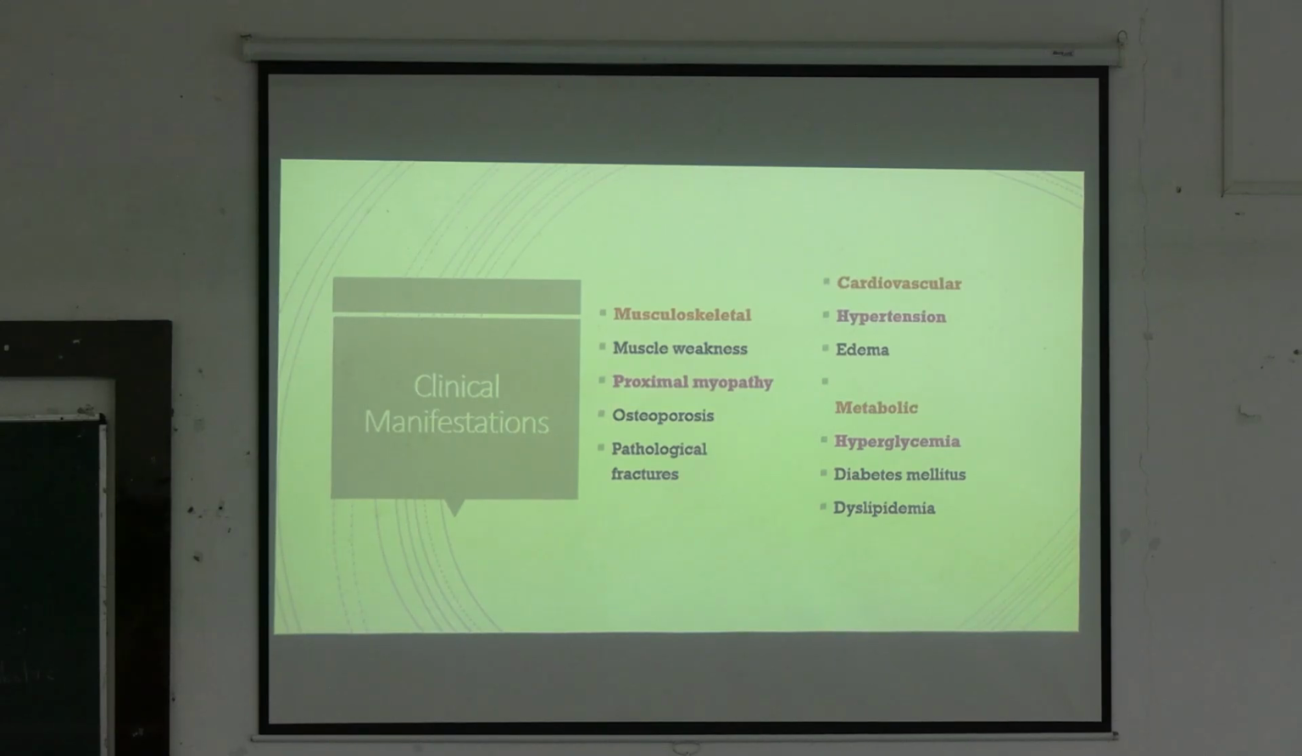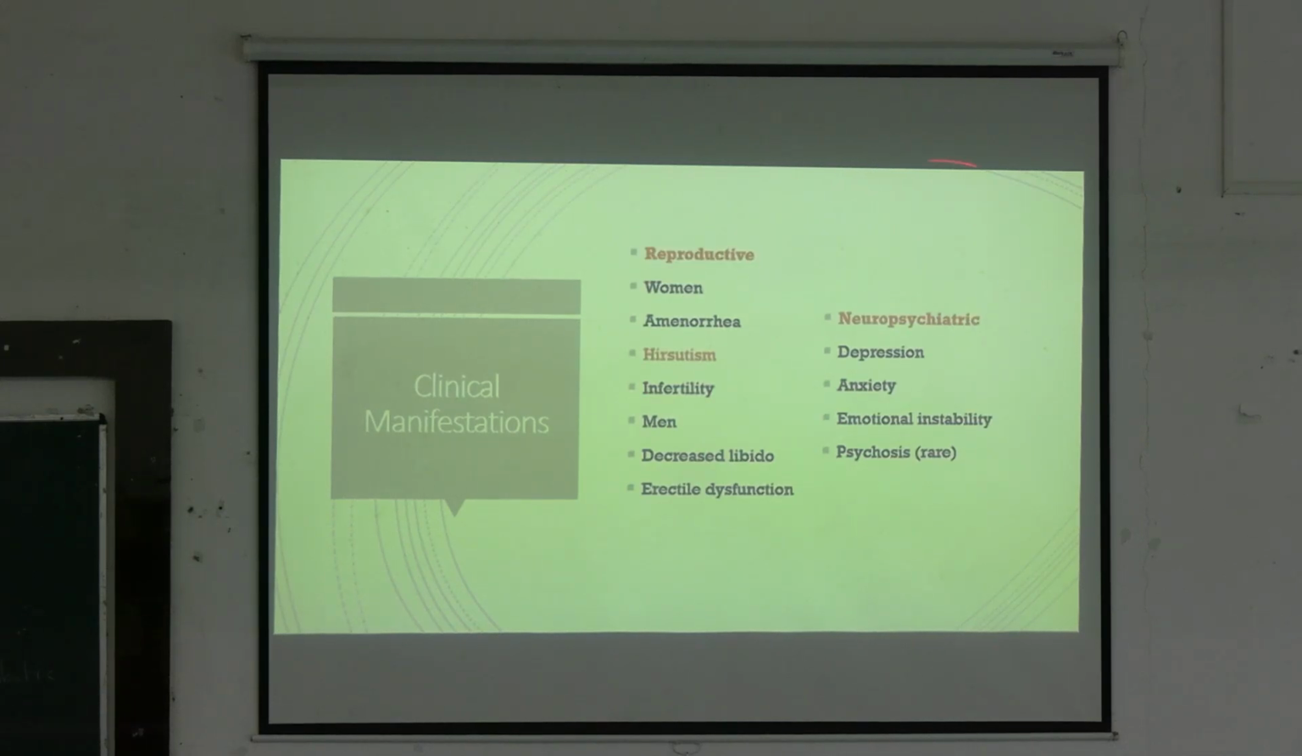In the musculoskeletal system, there is muscle weakness, proximal myopathy, osteoporosis, and increased chance of fractures, due to increased calcium metabolism. In case of cardiovascular, there will be hypertension. And in metabolic, there is hyperglycemia and diabetes and insulin resistance. In case of reproductive, there is also hirsutism, and that is present in the clinical features. And in neuropsychiatry, there is depression, anxiety, and insomnia.